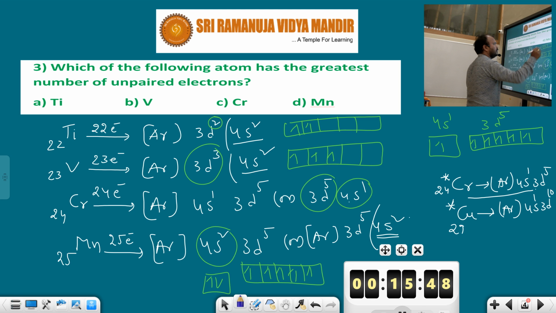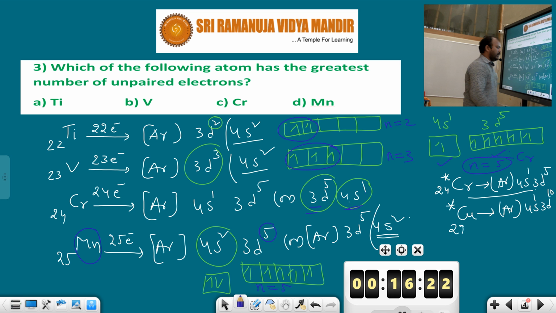Regarding which one? Chromium. Manganese, you should observe how many unpaired electrons there are. D has 5 unpaired electrons, but the S subshell is completely filled. Whenever we say unpaired electrons, you should consider only single electrons. Don't consider paired electrons. So that's why here unpaired electrons are 2. Here unpaired electrons are 2.